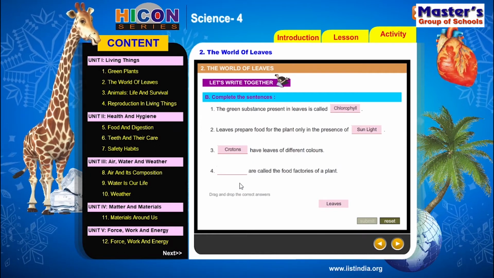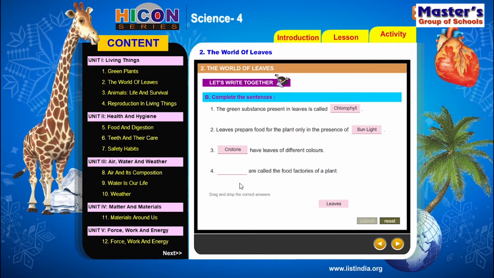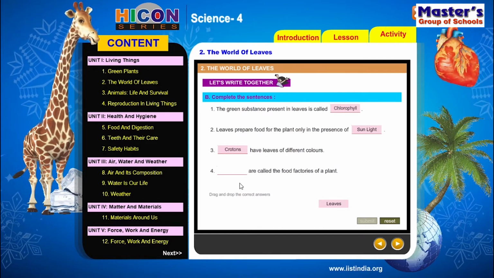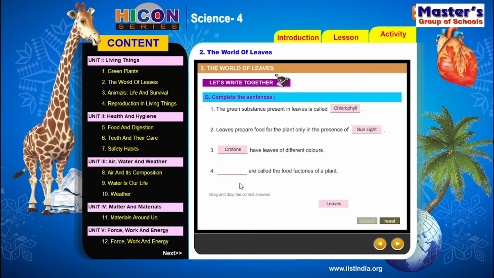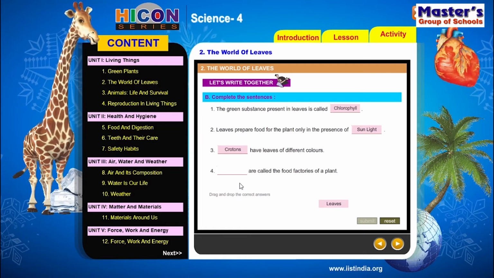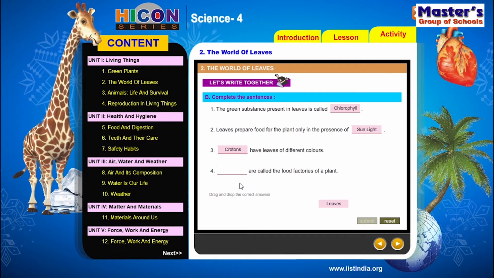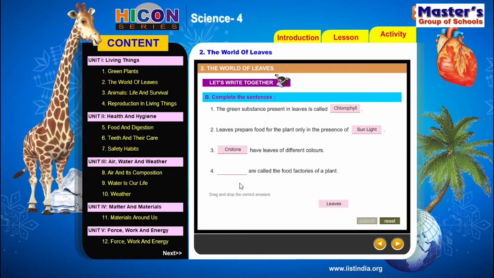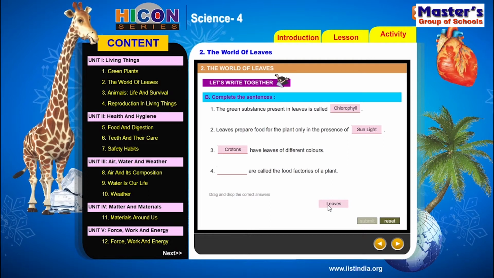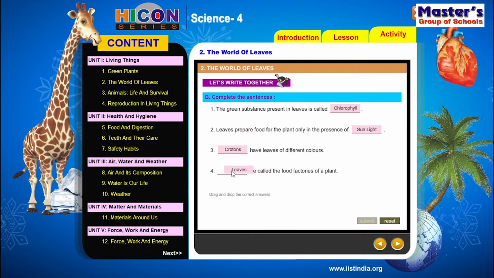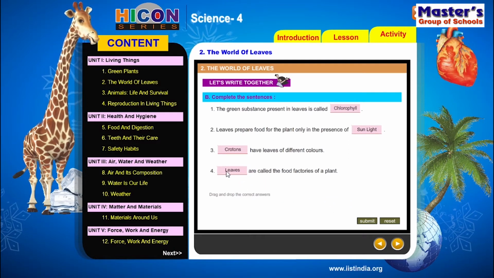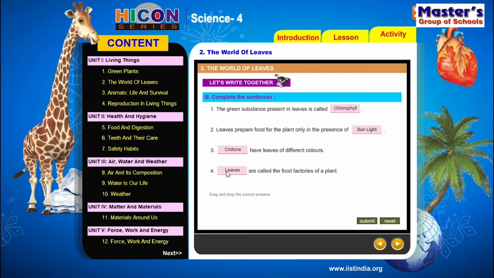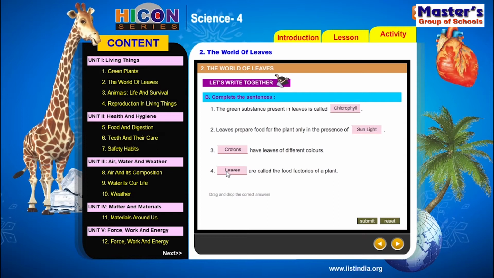Dash are called food factories of the plant. Which are called food factories of the plant? There are so many parts in a plant like root, stem, leaves, branches, fruits, flowers. These are the different parts of the plant. Among these, which one is called food factories? Yes, leaves are called food factories of the plant because the leaves prepare food for the plant. So the correct answer for the fourth sentence is leaves.